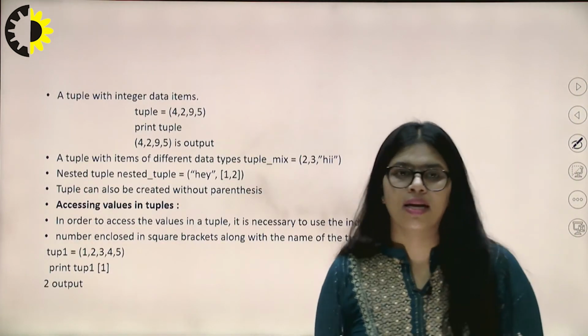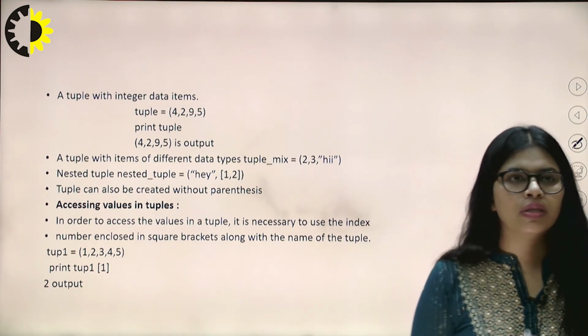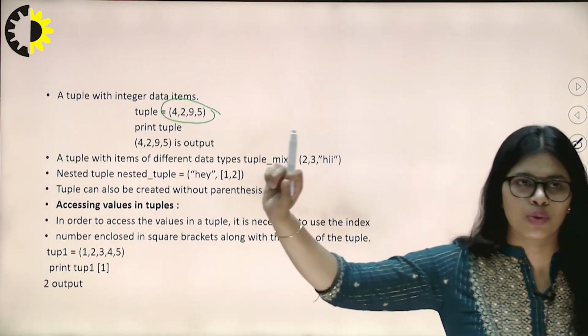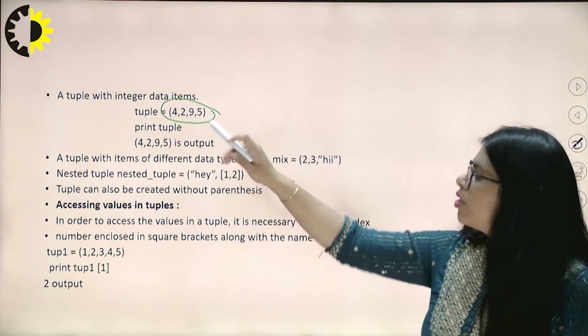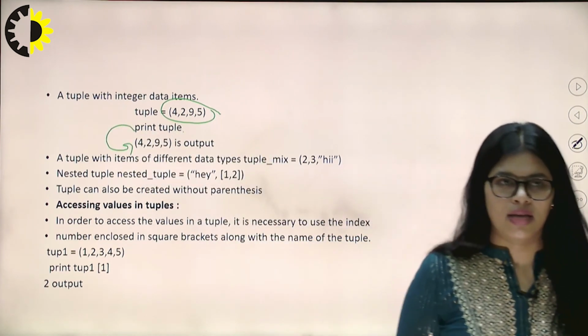There are tuples with several kinds of data items, just like a tuple with integer data items. If a tuple is given integer data items like 4, 2, 9, 5, then we can print the tuple and it will print as it is as an output.